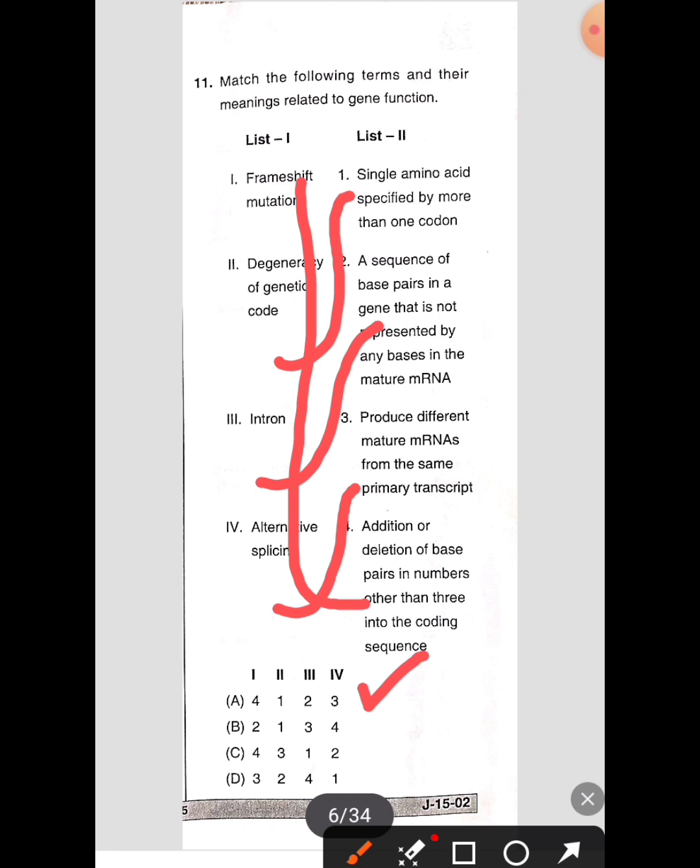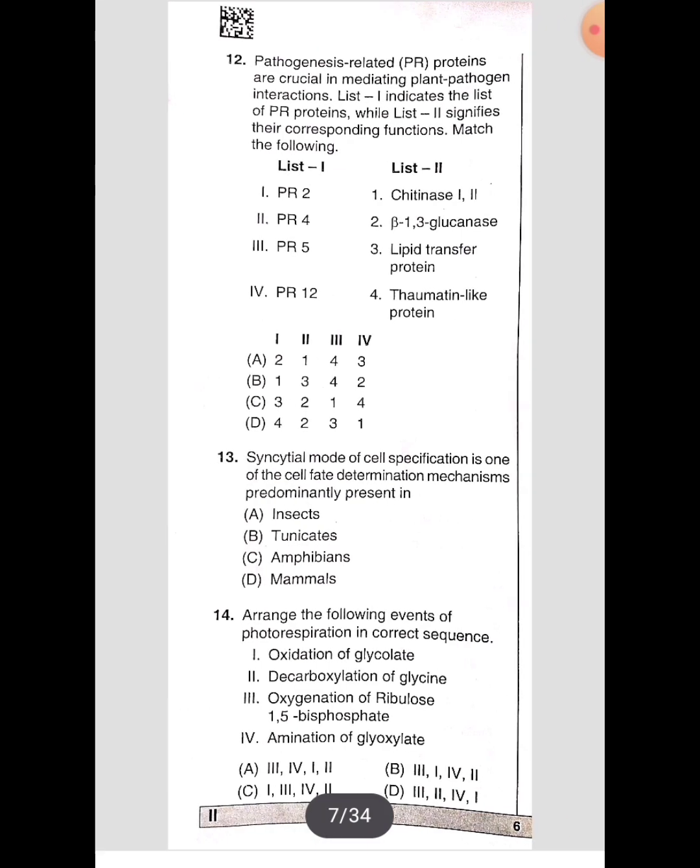Okay, so let's see the next question. Pathogenesis related proteins are crucial in mediating plant pathogen interactions. List 1 indicates the list of PR proteins, while list 2 signifies their corresponding functions.